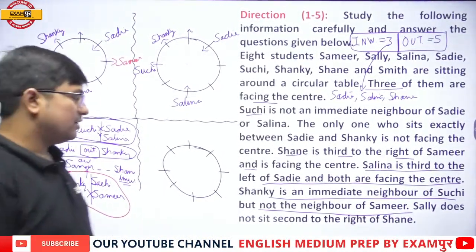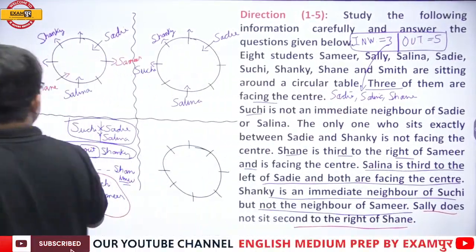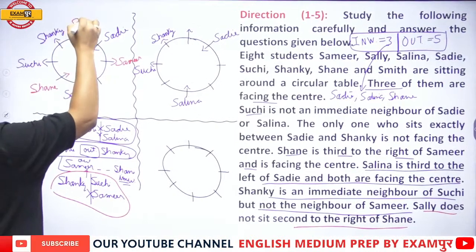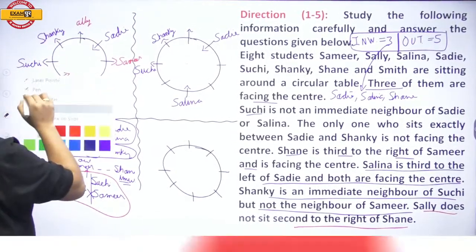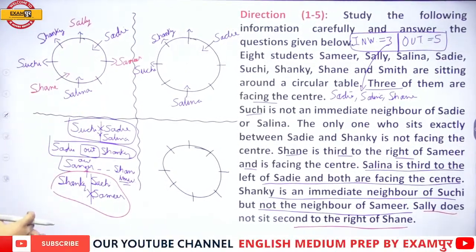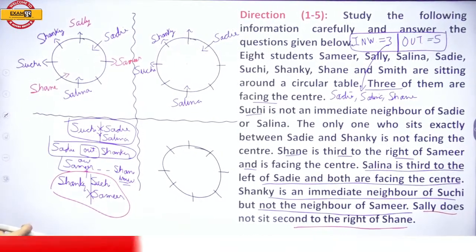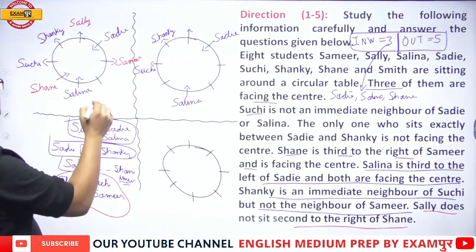Alright, and now Sally does not sit second to the right of Shane. So Sally is over here. And now who is left out? Who is left out, my dear students? I think only and only Smith is left out. Yes, Smith is left out.